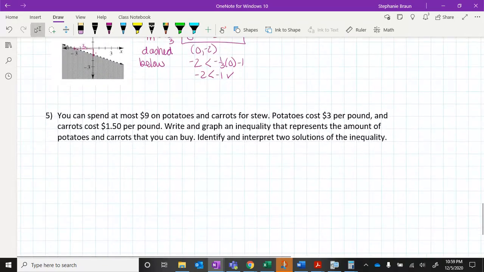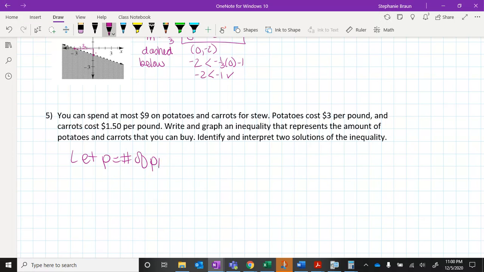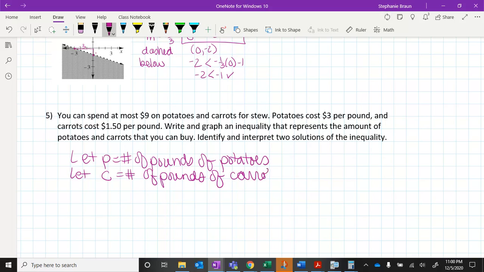All right, one more word problem. You can spend at most $9 on potatoes and carrots. Potatoes cost $3 per pound. Define our variables of P equals number of pounds of potatoes. And carrots, which is the other thing we don't know, number of pounds of carrots. They're $1.50 per pound. Write and graph an inequality that represents the situation.